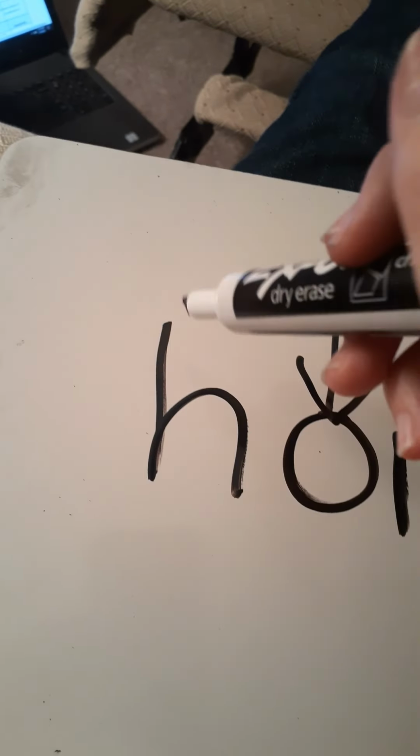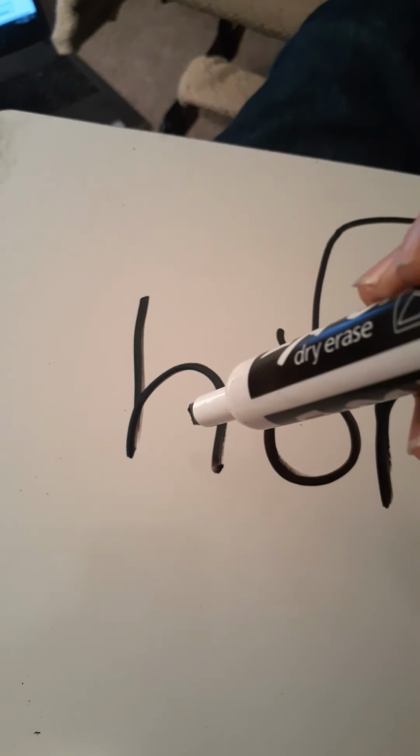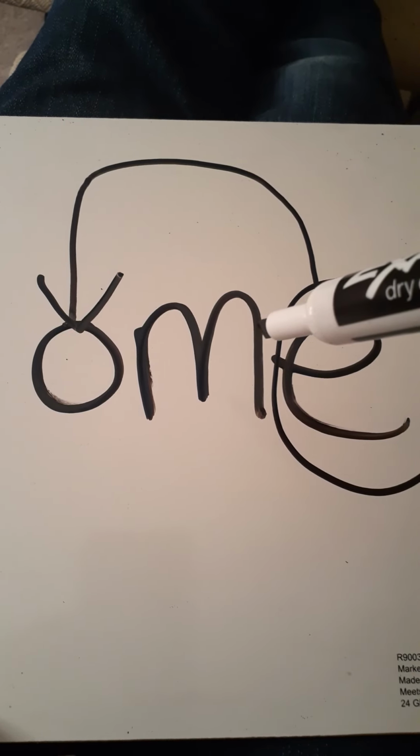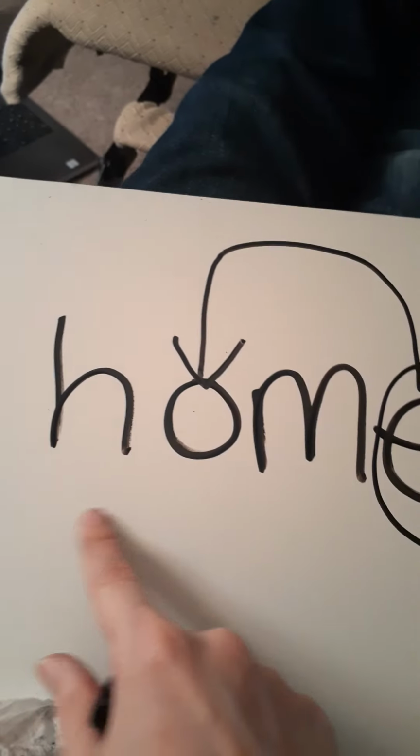And we know this vowel is O. We know H makes the sound H. So we have ho. What sound does M make? Very good. So we have home. Home. Repeat after me. Home, home. Nice job. I have another one.